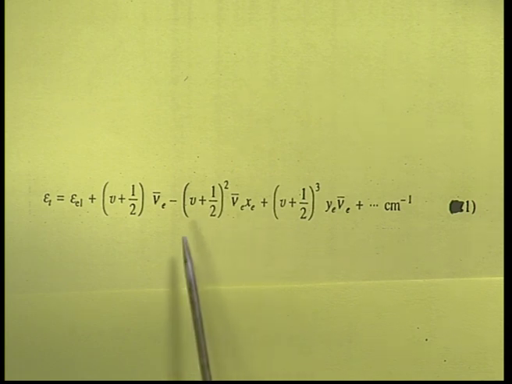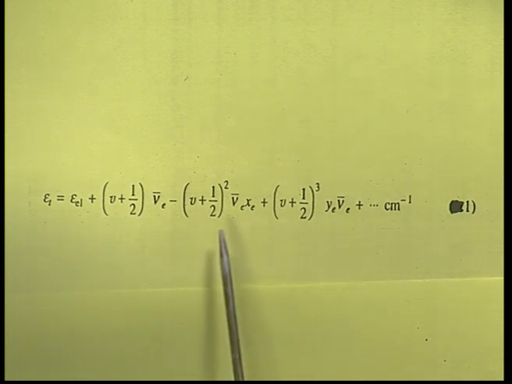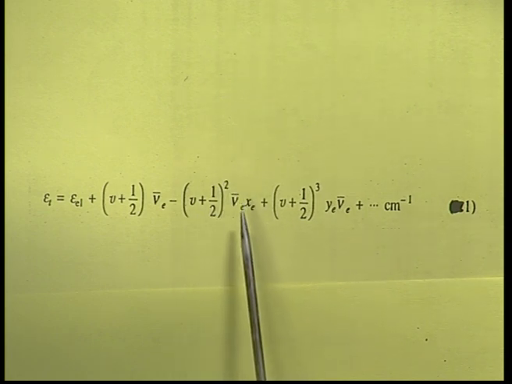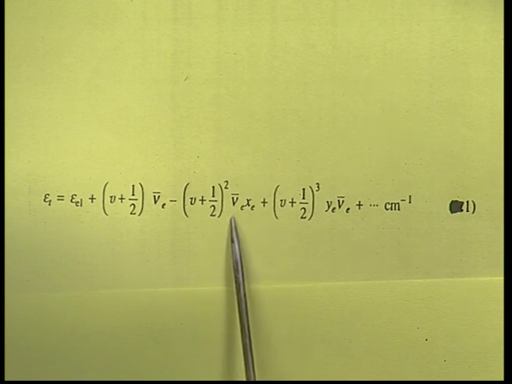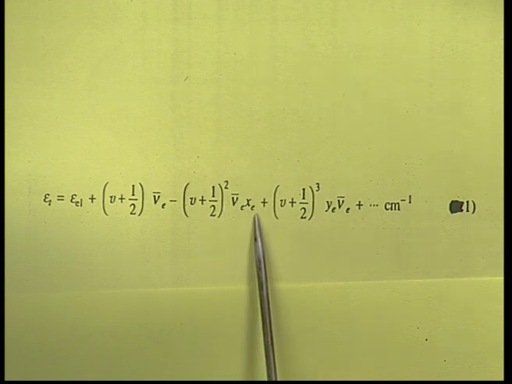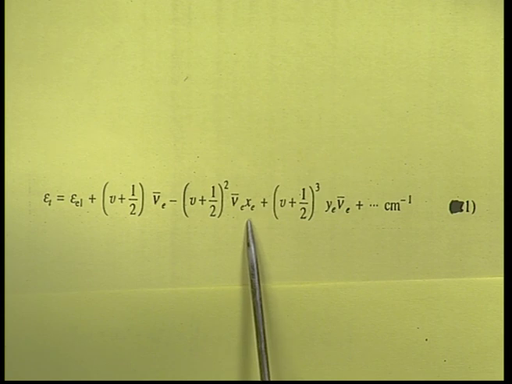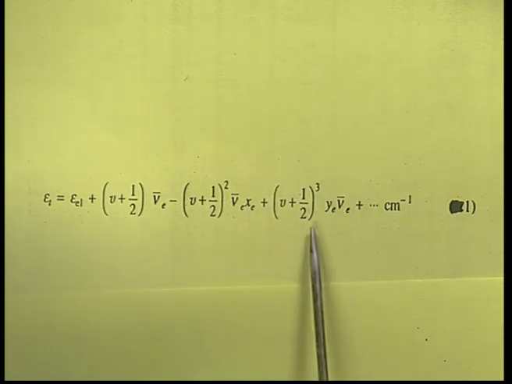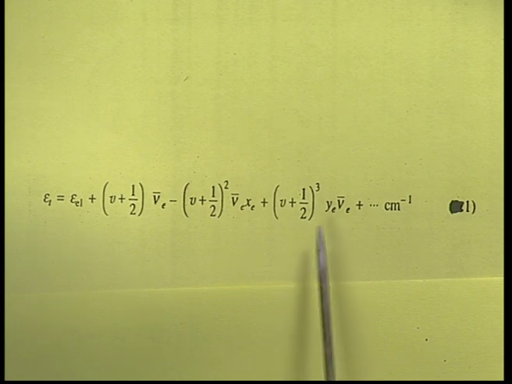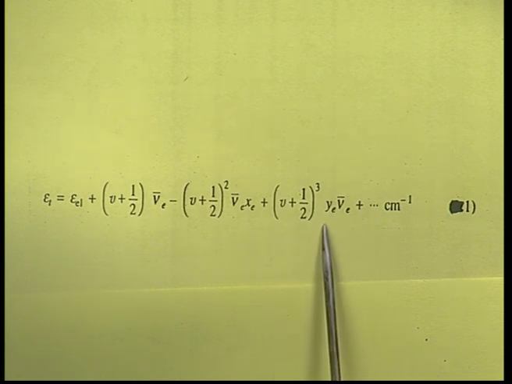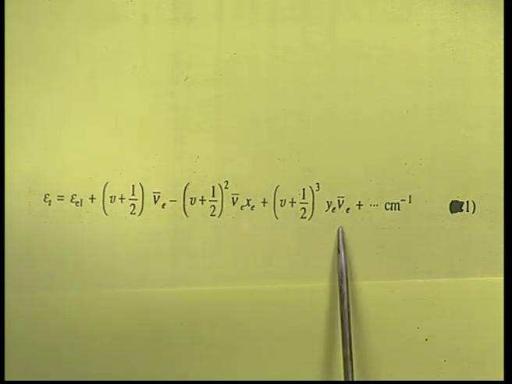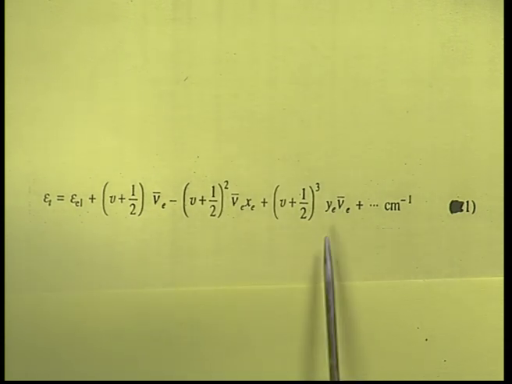We have to introduce anharmonicity also, which makes the term (v plus half) squared, quadratic, and x e is the anharmonicity constant. For much greater accuracy, we introduce other types of constants, so the equation turns out to be like this.